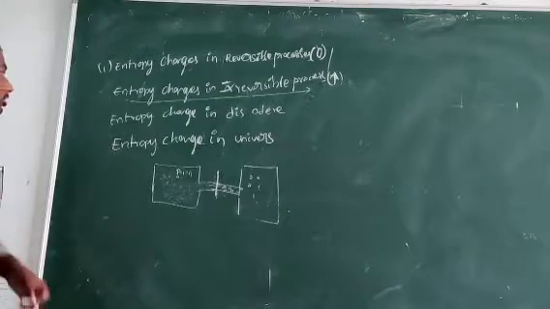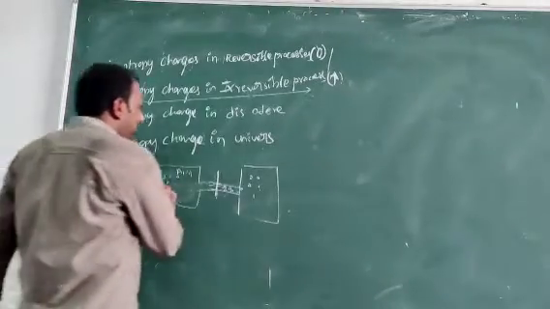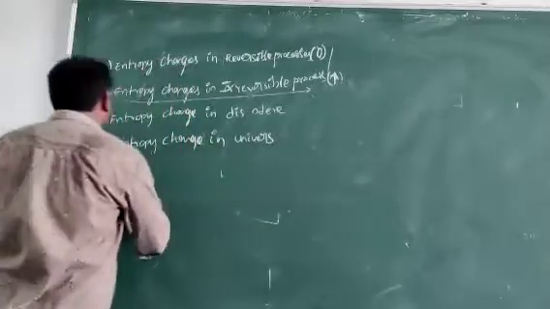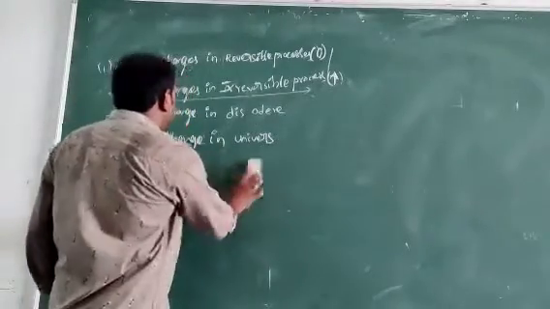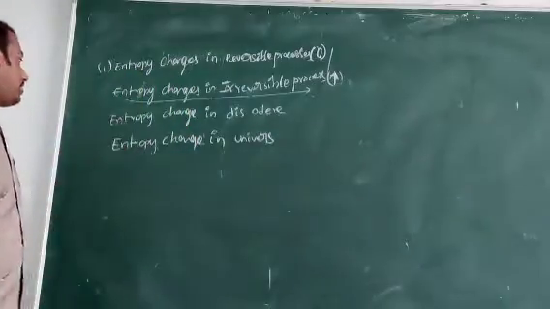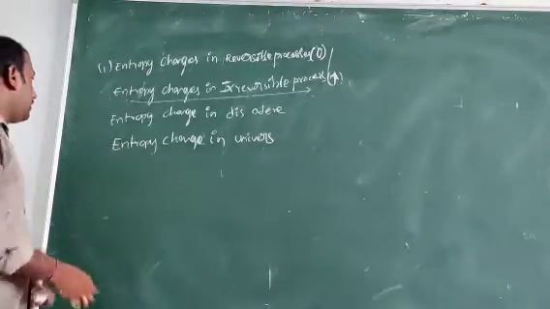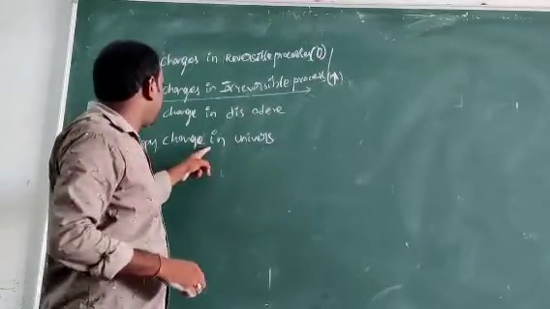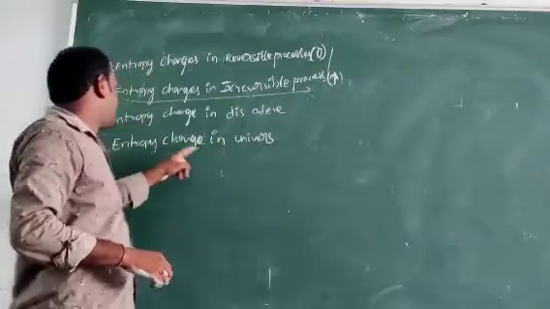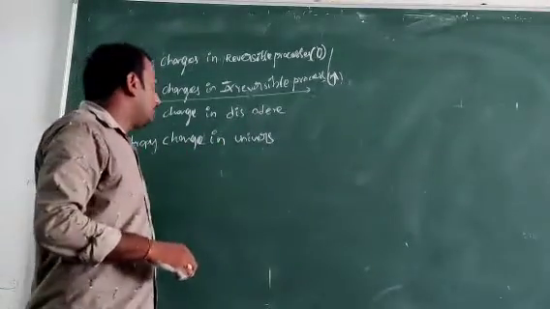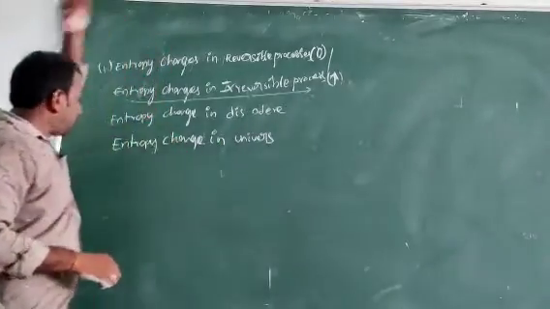Understood? Entropy also changes. Now, entropy change in the universe.